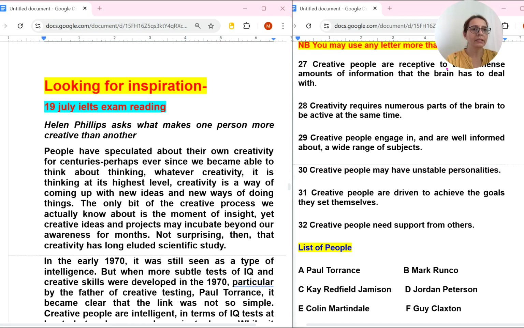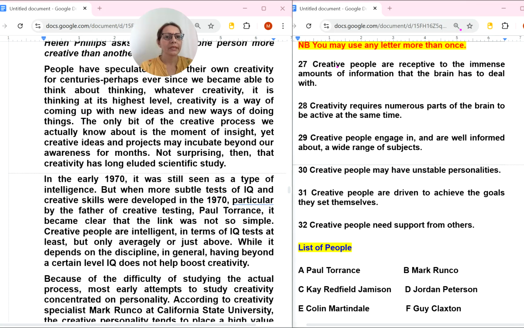Creative people are receptive to the immense amounts of information that the brain has to deal with.